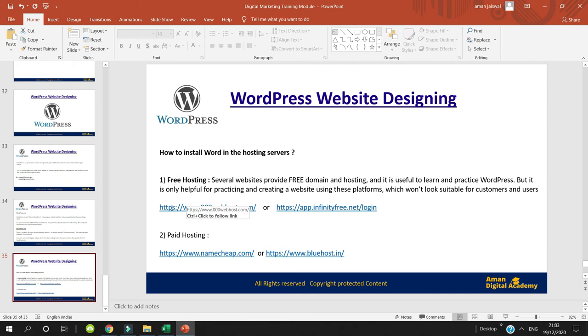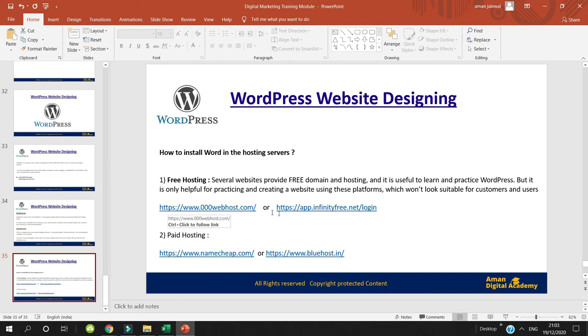and these are the hosting servers and the free hosting service providers I'm going to explain here, and also I'm going to guide you how you can get free hosting and a free domain both. Apart from that, there is paid hosting and paid domains as well. I'll explain the pros and cons of free hosting and paid hosting.